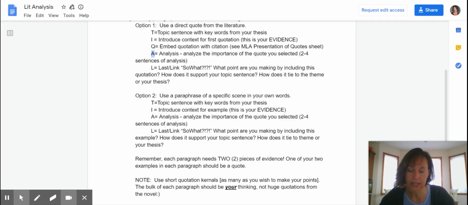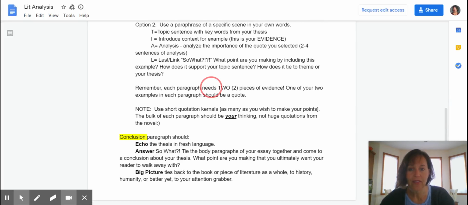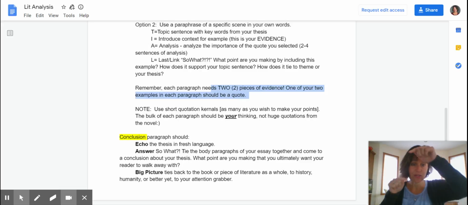And then again, that last sentence would be the link. So either way, no matter what you choose, the quote or the scene summary, the paraphrasing, you need to make sure you're analyzing that. In every paragraph, you'll see down here, I put that you need two pieces of evidence. That's your two E's of your TEAL.